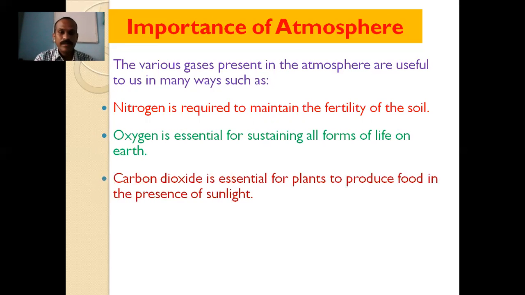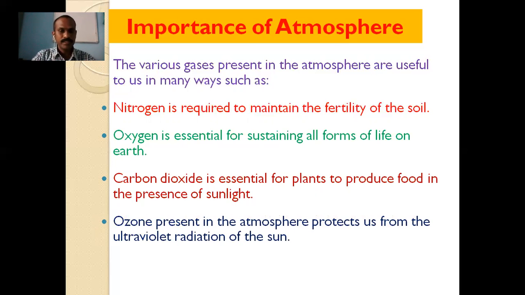Then carbon dioxide is essential for plants to produce food in the presence of sunlight. We all know that the process of photosynthesis needs carbon dioxide. In photosynthesis, with the help of sunlight, trees inhale carbon dioxide, and from that process they exhale oxygen.